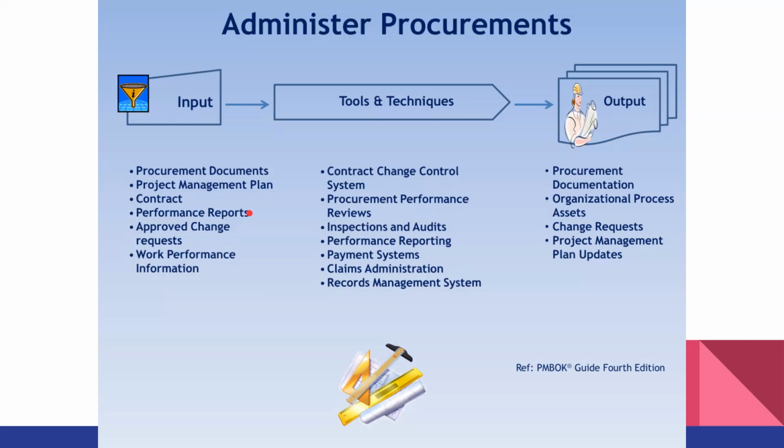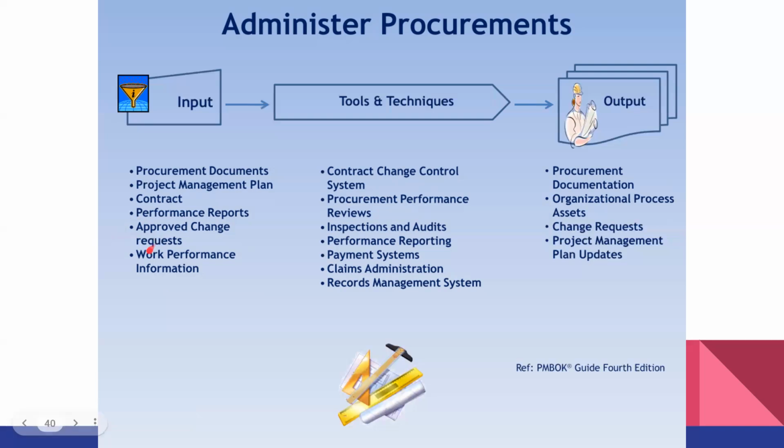You will need a performance report for each contract, maybe in the form of an S-curve. In general, project management can produce an S-curve on a weekly basis. Contractors are quite accustomed to producing S-curves.